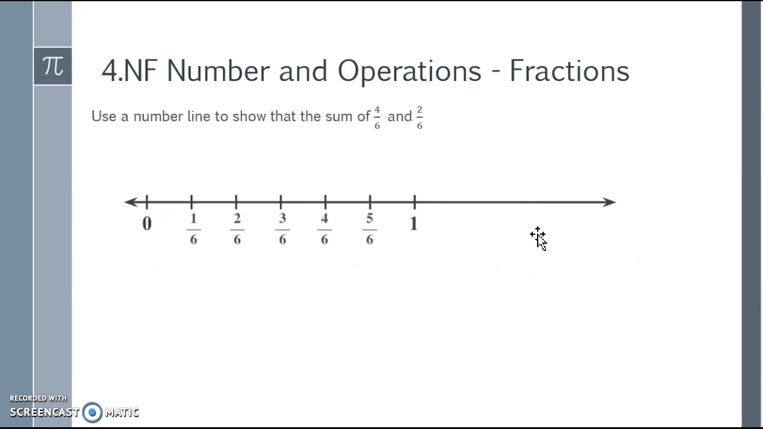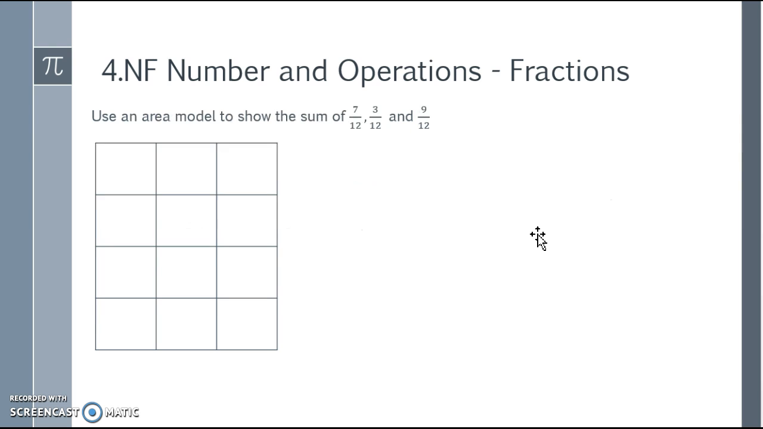Use a number line to show the sum of 4/6 and 2/6. So I have a number line which is broken down into sixths. I first need to start with 4 copies of 1/6, and I need to go 2 copies more of 1/6. So I arrive at 6/6, which is the same as 1.